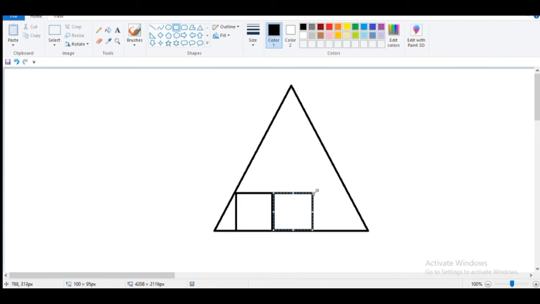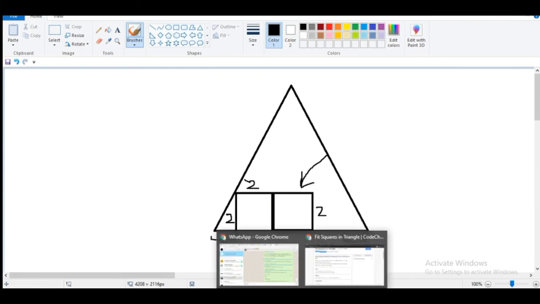Just be careful that the squares are of the same size, that is 2 by 2, and space is left here. Also space will be left, as the figure is not appropriate, but I have made this for understanding purposes.